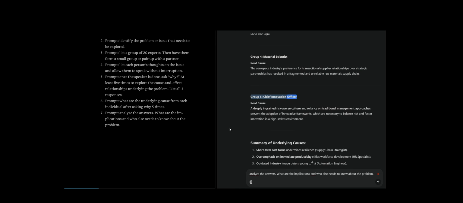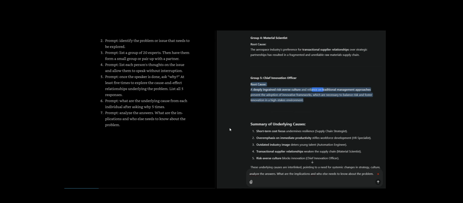Group 5. Chief innovation officer. Root cause: a deeply ingrained risk-averse culture and reliance on traditional management approaches prevent the adoption of innovative frameworks, which are necessary to balance risk and foster innovation in a high-stakes environment.